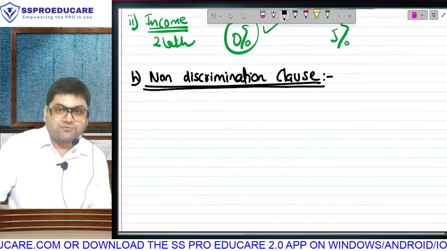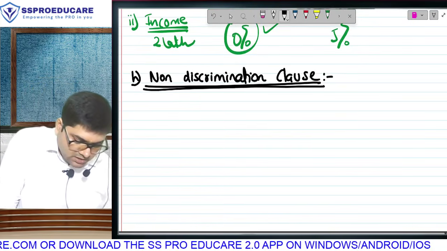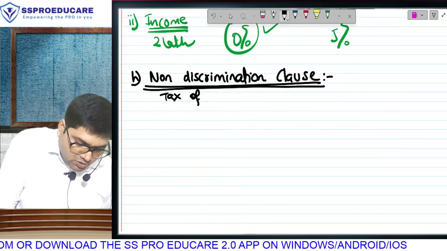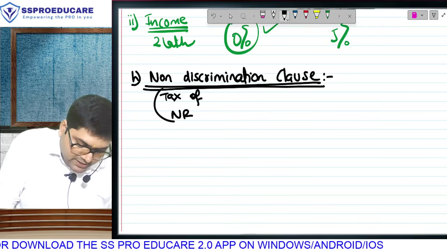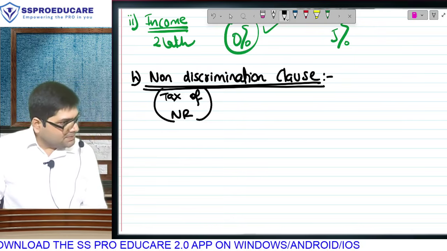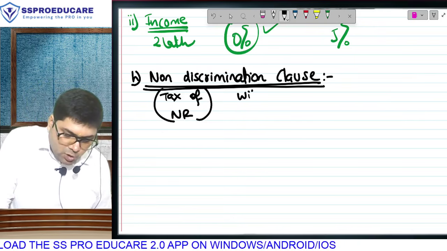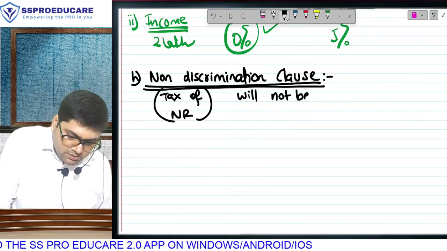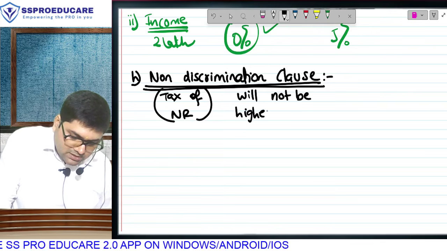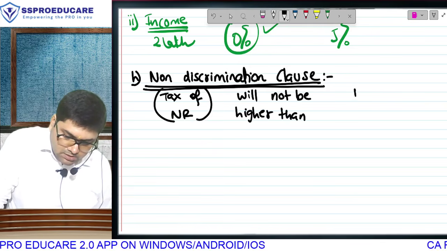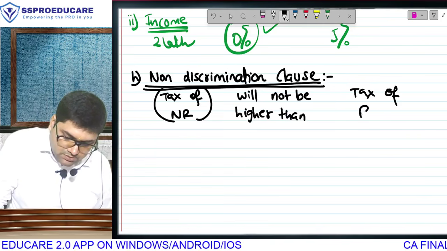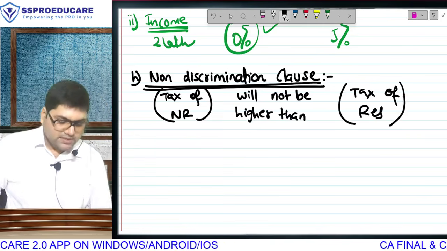Ya fir, if you are still not comfortable, let us make this also easy. This means tax of non-resident, Indian context में वो France का people, will not be higher than tax of resident.